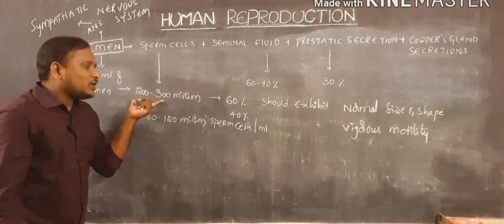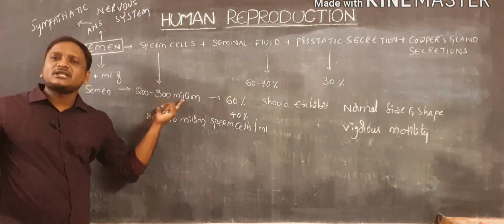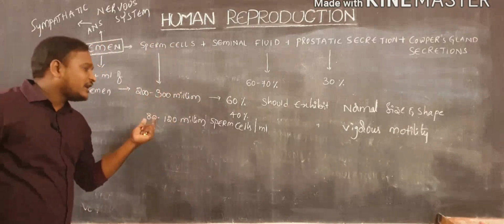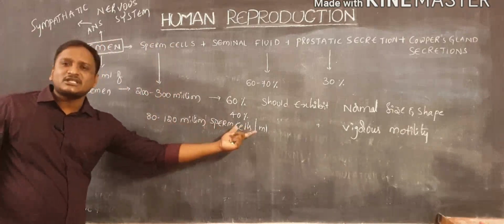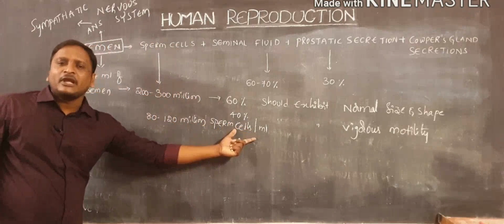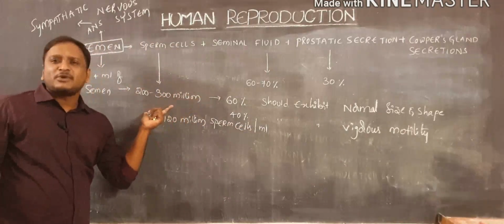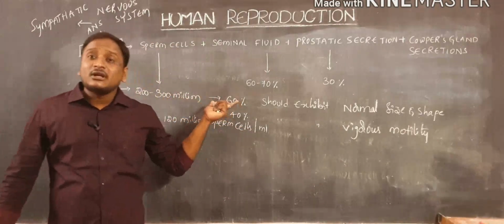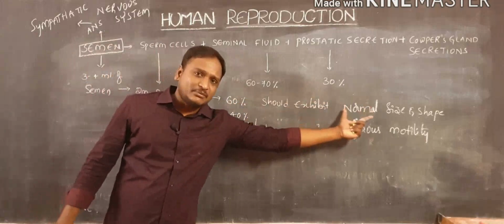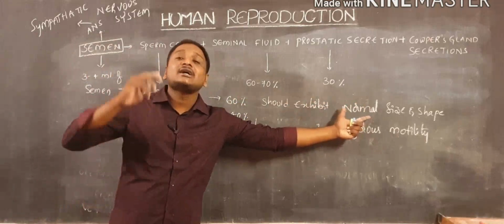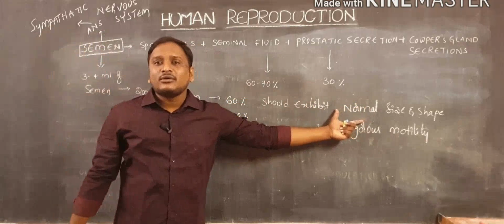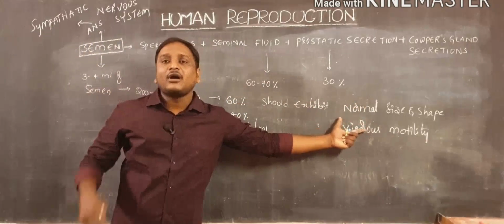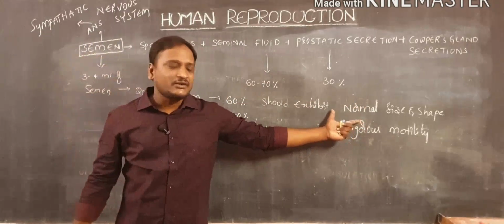That means 200 to 300 million sperm cells are present in 3 to 4 ml of semen, or 80 to 120 million in 1 ml of semen. In this total, 60% should exhibit normal size and shape. Otherwise, that person is unable to fertilize the ovum or produce a young individual.